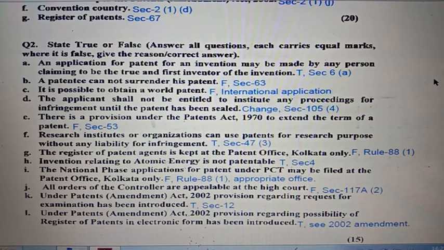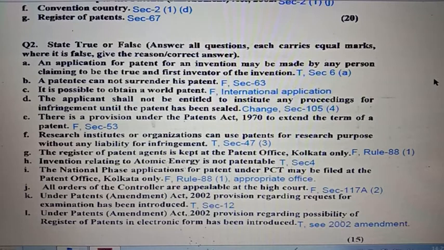Question number 2 is true and false. 2A, an application for patent for an invention may be made by any person claiming to be the true and first inventor of the invention. The statement is true. Kindly see section 6(1)(a). Question number 2B, a patentee cannot surrender his patent. Statement is false. Kindly see section 63.